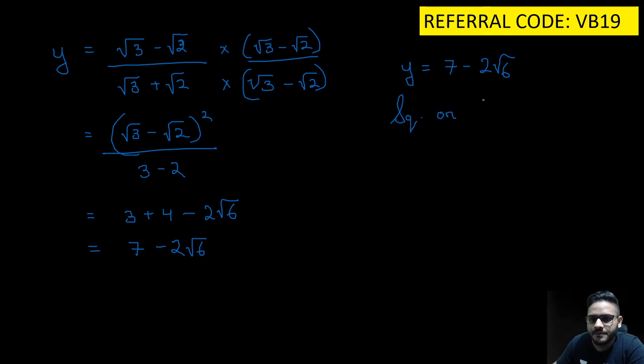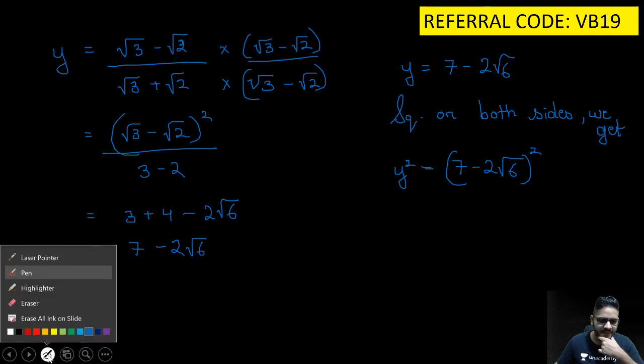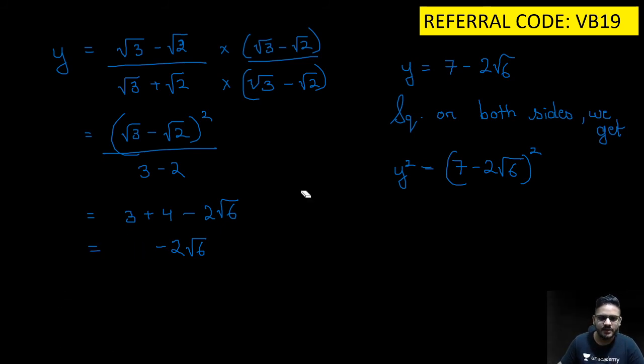Squaring on both sides, we get y square is equal to 7 minus 2 root 6 the whole square. Oops, sorry, my mistake.